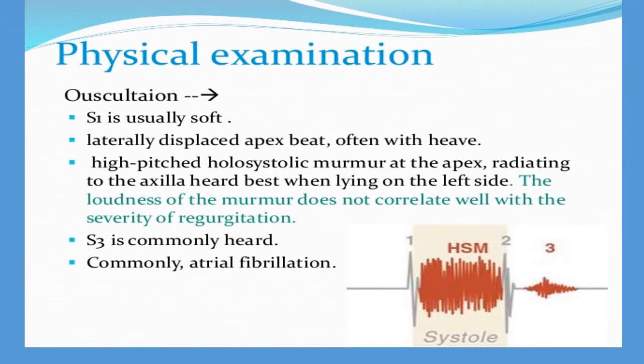In diagnostic evaluation, on physical examination and auscultation, S1 is commonly soft. When we place the stethoscope on the apex, there will be an apex beat, often with a heave, and you can hear a high-pitched, hollow systolic murmur at the apex, which may radiate to the axilla and is heard best when lying on the left side. The loudness of the murmur does not correlate well with the severity of regurgitation. We can also commonly hear an S3 sound, along with atrial fibrillation.